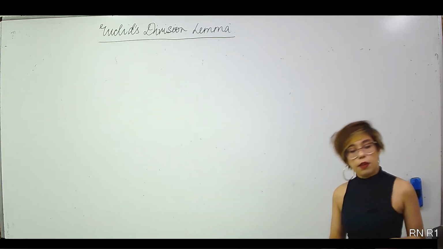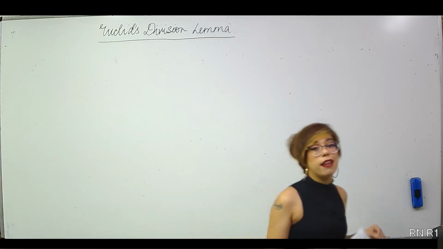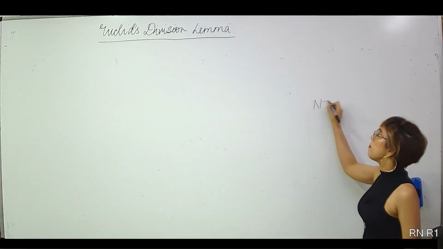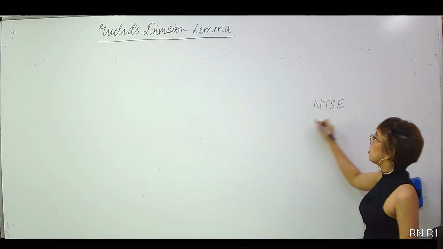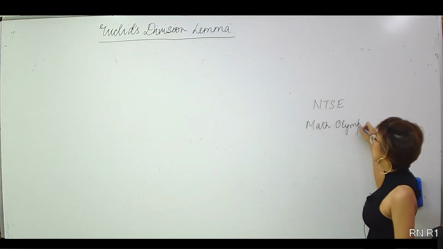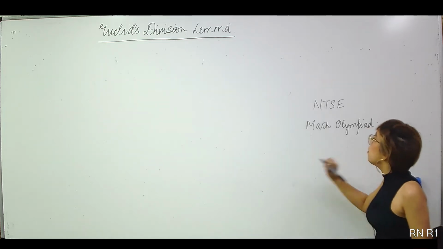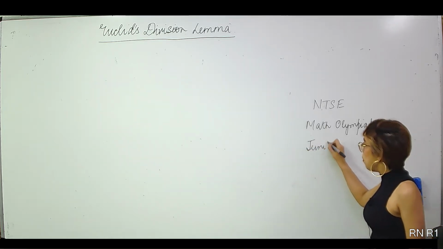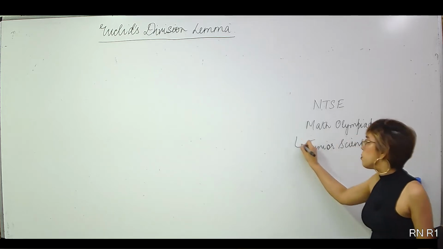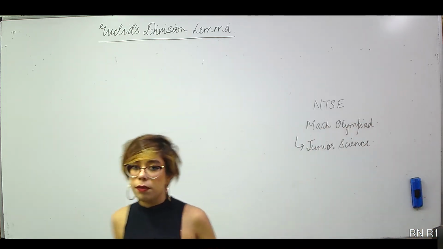Okay. Good afternoon, everyone. As we know, there are three important exams in class 10, right? First one is obviously NTSE. Second one is the Math Olympiad, that is obviously conducted by the Homi Bhabha Institute, right? And then the third is the Junior Science Olympiad, right? For this, you need to check your eligibility date, usually, because it depends on the birth dates and all.